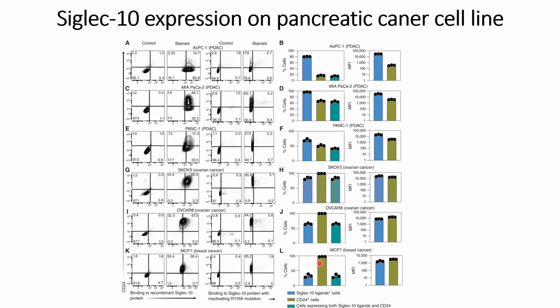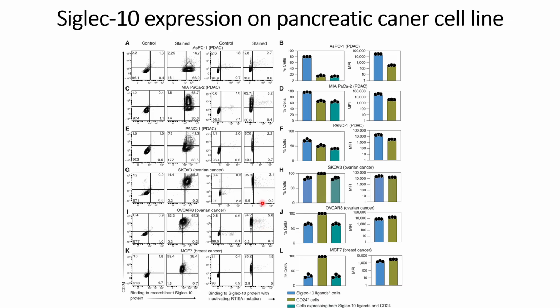So the results are the reverse of what they saw in the pancreatic cancer cells. However, the common thing is that both cell types have Siglec-10 expression, verified by CD24 and Siglec-10 chimeric-Fc protein. The total levels are almost similar in all three cases.